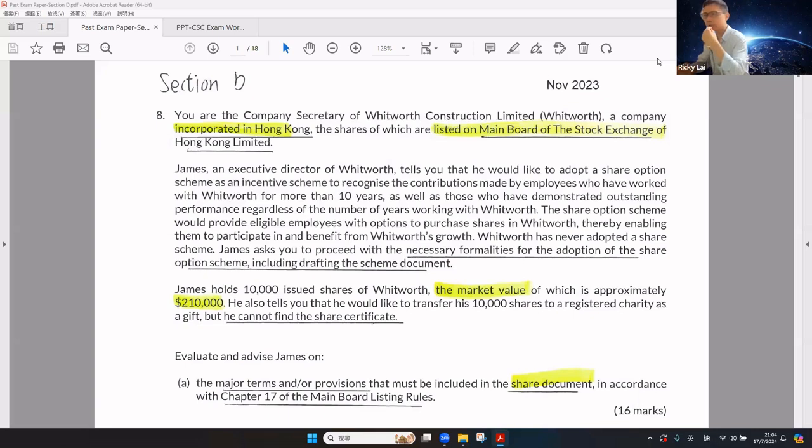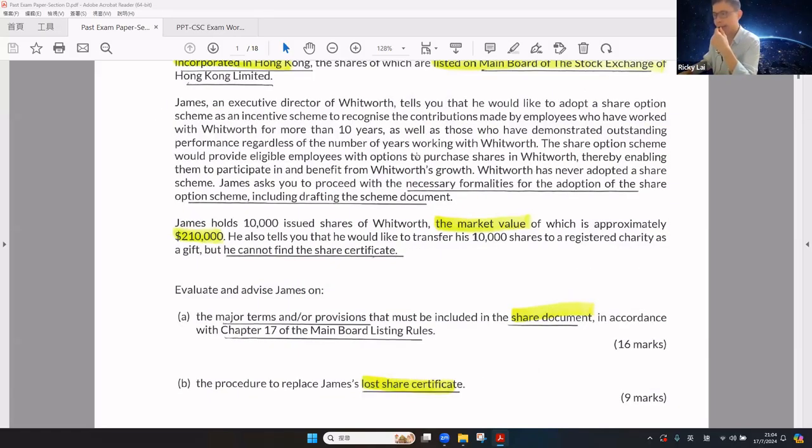Okay, now let's continue to look at Section D of a past exam paper regarding share capital and debt capital. Let's take a look at the 2023 November paper. Before we look at the scenario, let's take a look at the question requirements. The major terms and provisions that must be included in the scheme document according to Chapter 17 of the Listing Rules. That is 16 marks.